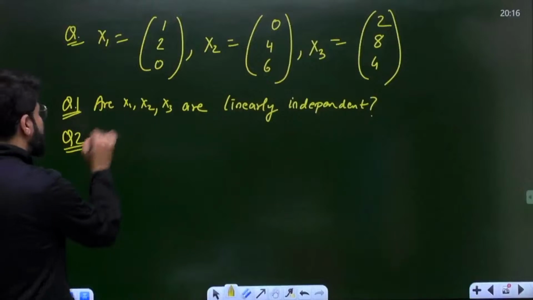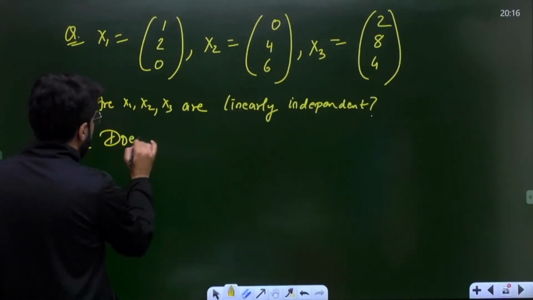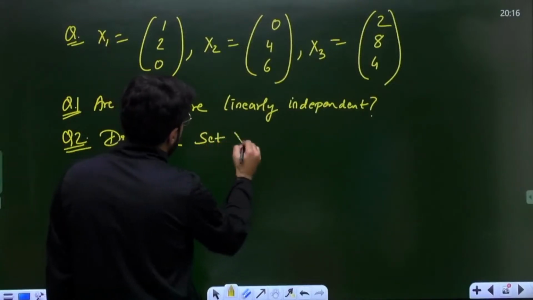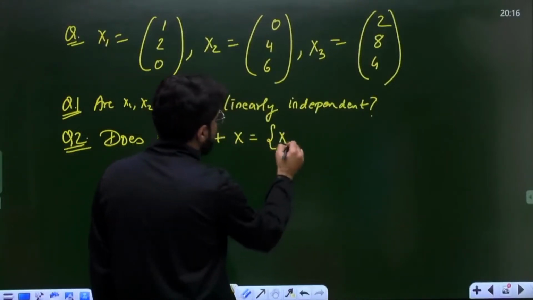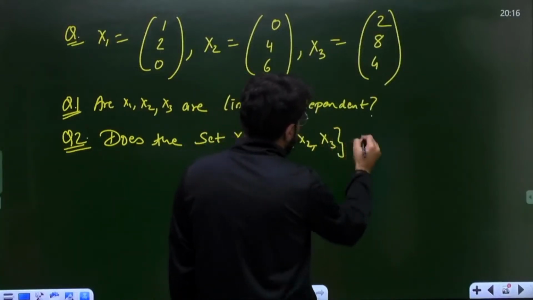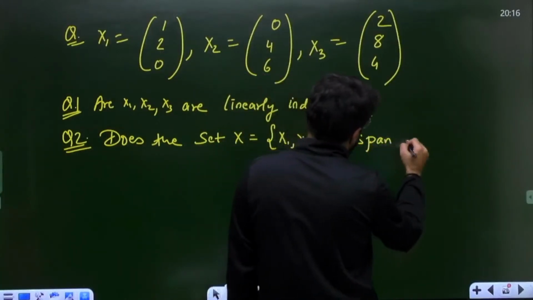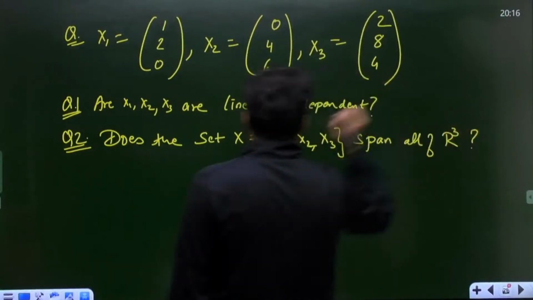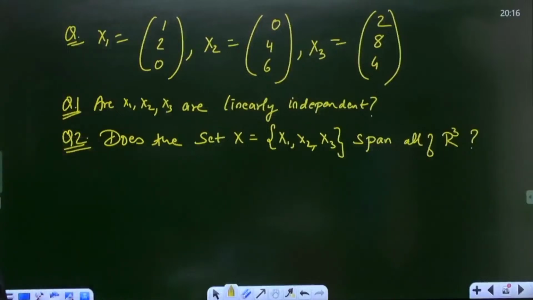Another way of asking the question: does the set X containing these three vectors x1, x2, x3 span all of R3? These are two ways of asking the question.